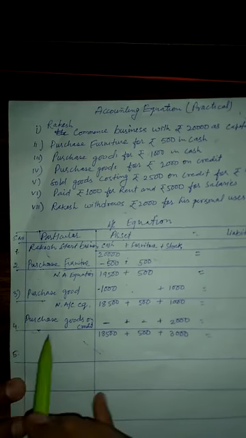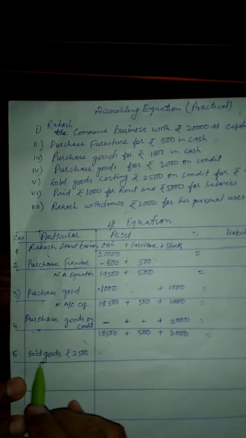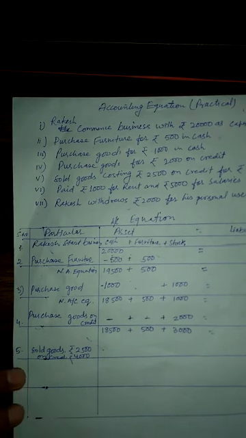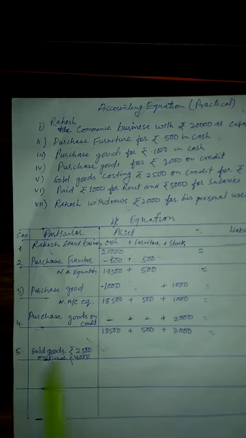Sold goods on credit for rupees 4,000. It means that he sold goods of rupees 2,500 on credit for rupees 4,000. It means that he sold goods at a profit of rupees 1,500. Again, he sold goods on credit.